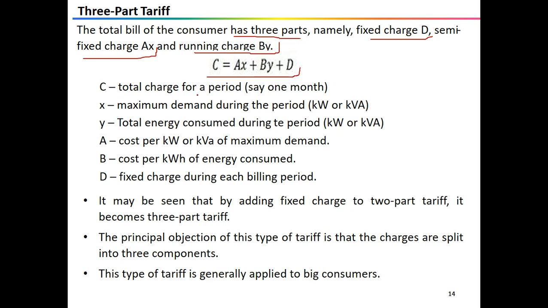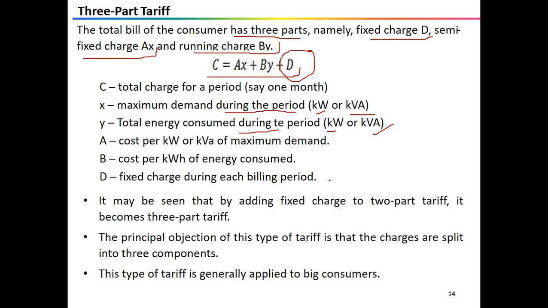Here, C is the total charge for a period, say 1 month or 1 year. X is the maximum demand during the period, maybe in kilowatt or kilovolt ampere. Y is the total energy consumed during the period, in kWh or kVAh. A is the cost per kW or kVA of maximum demand. B is the cost per kWh of energy consumed, and D is the fixed charge for each billing period.